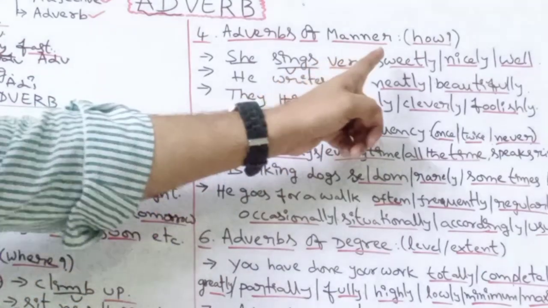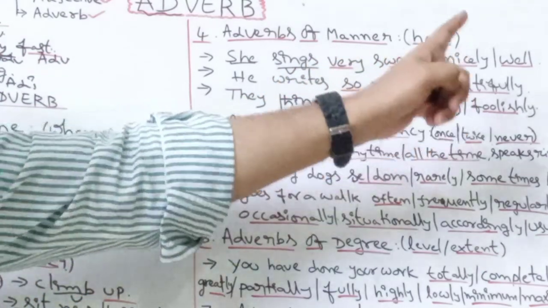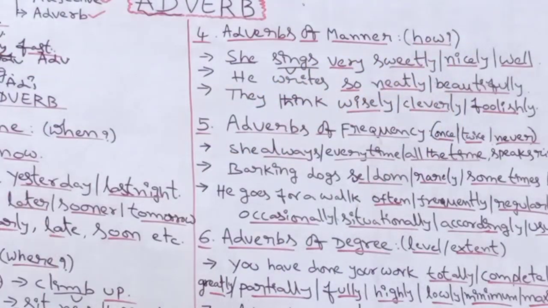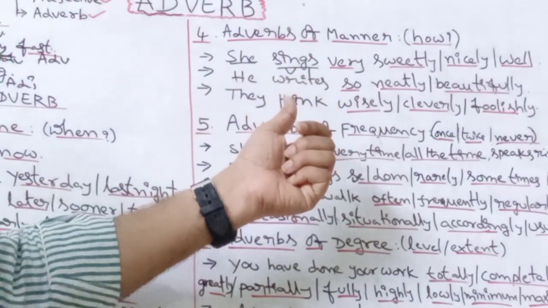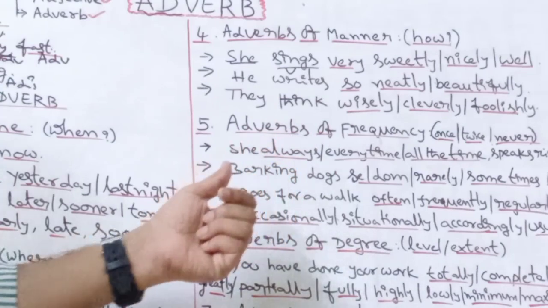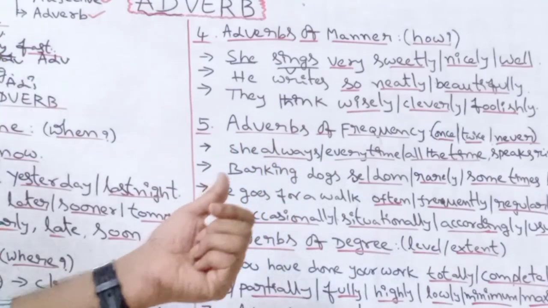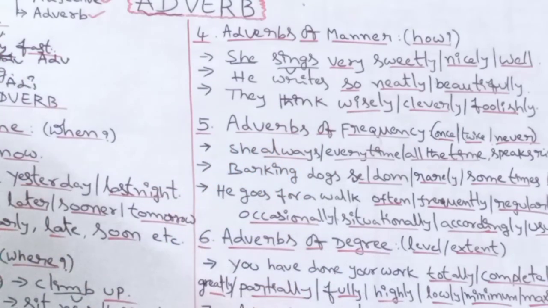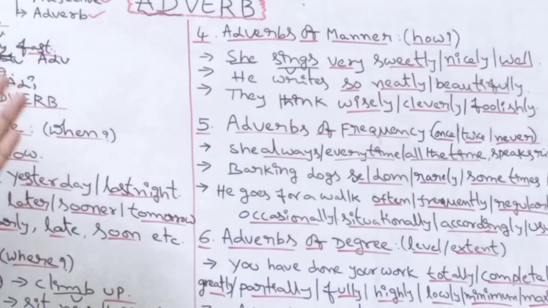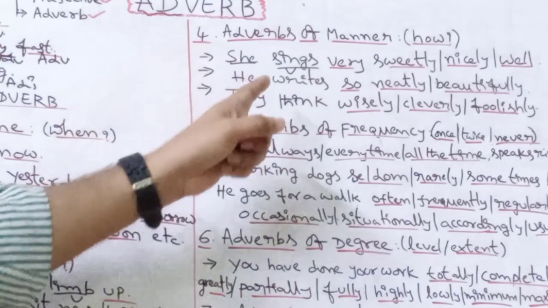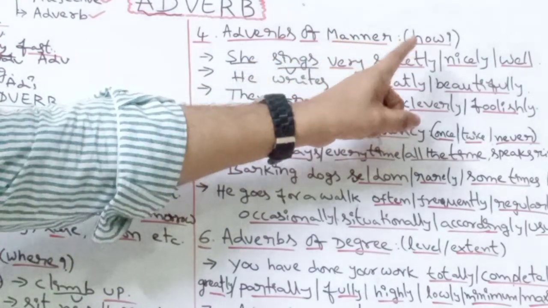Still, here these underlined words like sweetly, nicely and well are adding something more to the meaning of the verb sings. She sings. How does she sing? She sings nicely, beautifully, loudly, sweetly, harshly, well, and all these extra words are enhancing or adding something more to the meaning of the verb sings, so they are becoming adverbs.